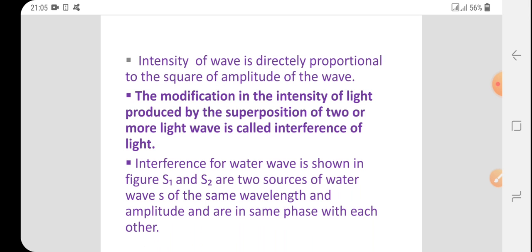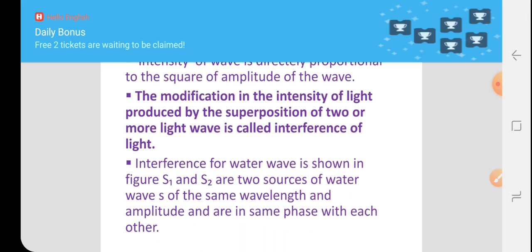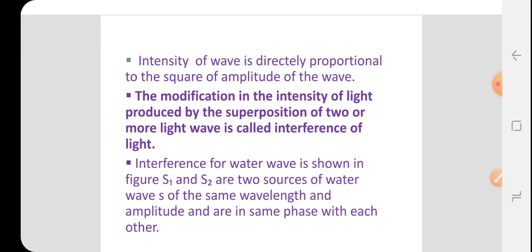These changes are produced according to the superposition of two or more waves, and this is called interference of light.